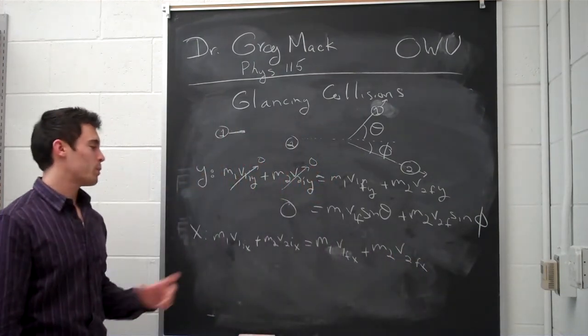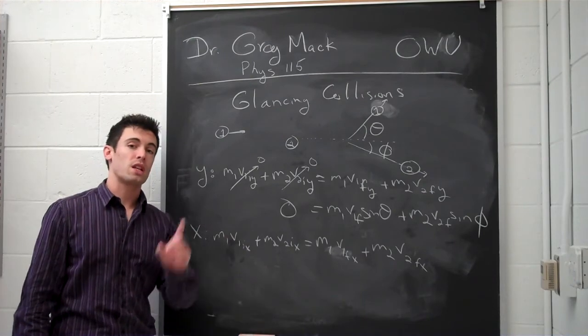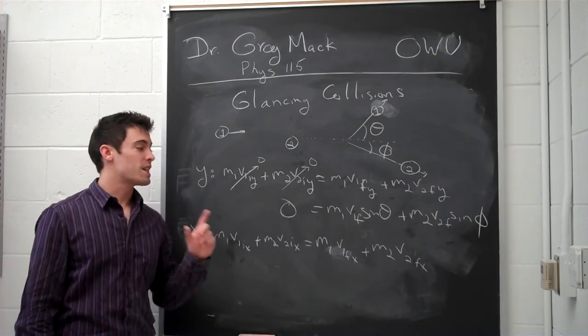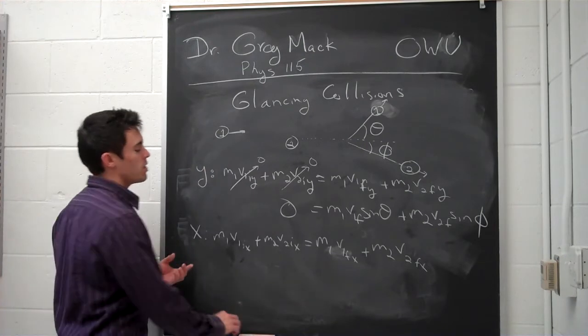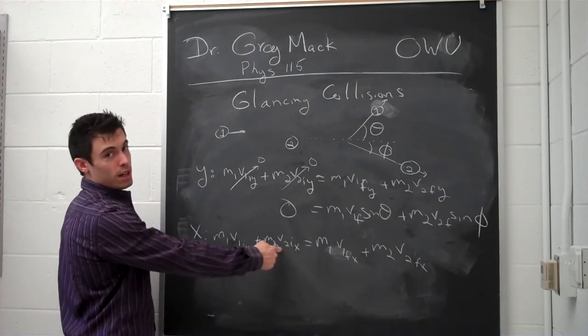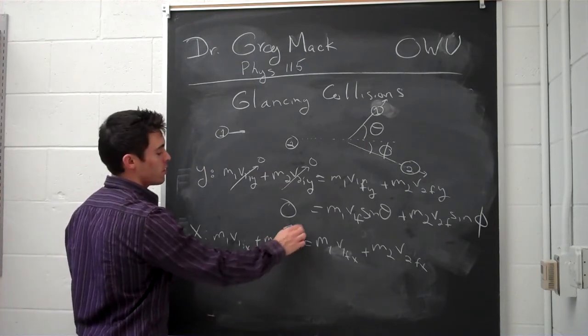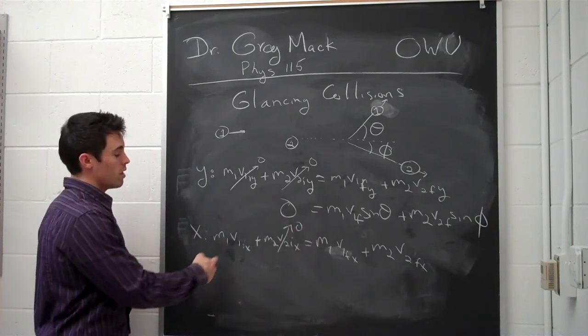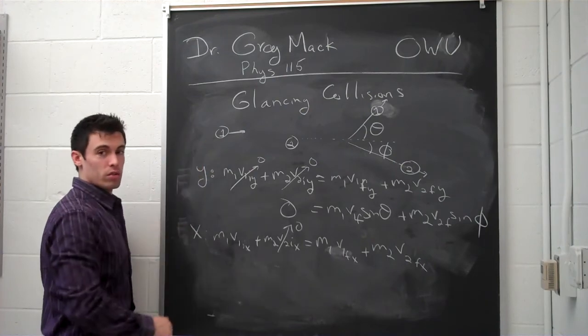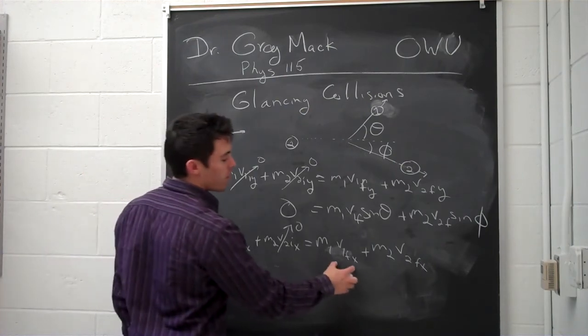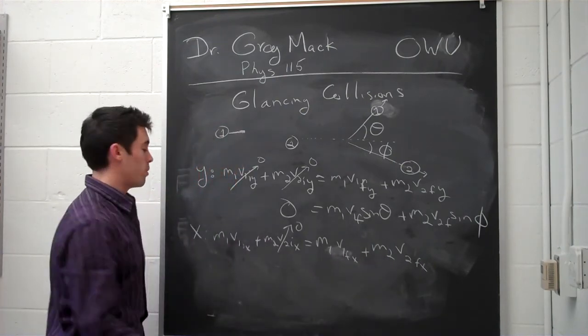And yes, things can get a little bit messy with your subscripts. You have to be very careful that you stay consistent with your subscripts. So in this situation, the second ball is not moving. It's at rest, so that's gone. So we only have this direction for the initial one. So that's just going to be v1i. And we have these two, which have to be broken down into their components.